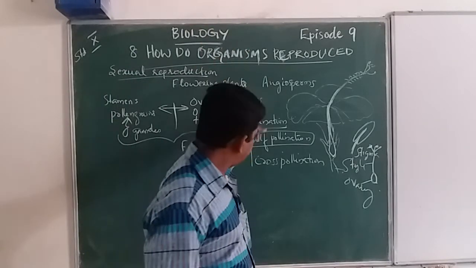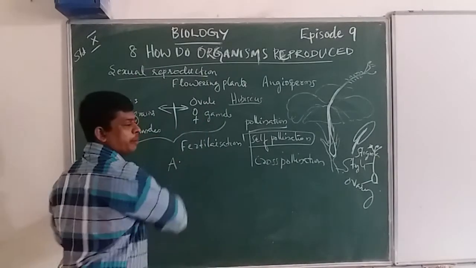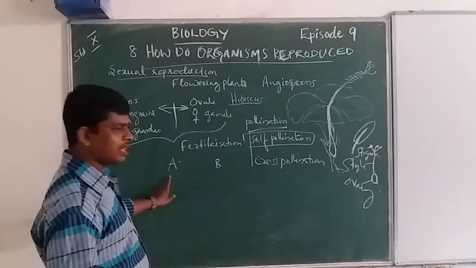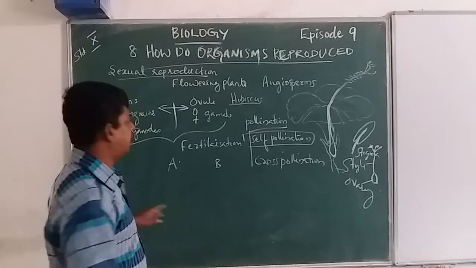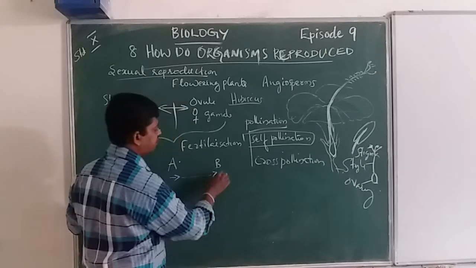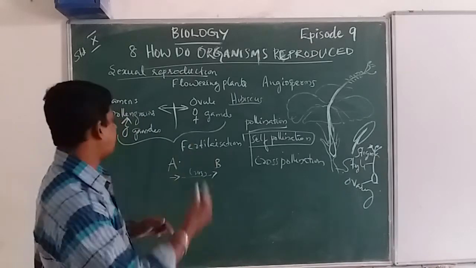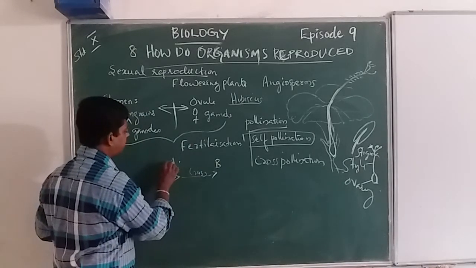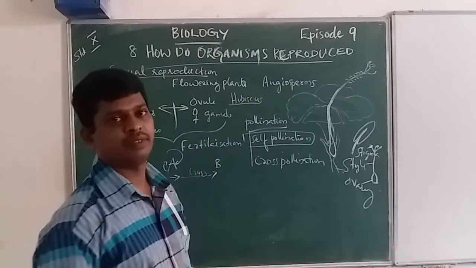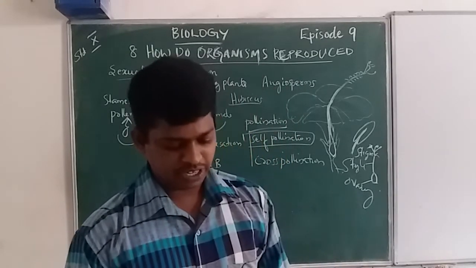Look at that: A is one plant and B is the next plant. If pollen grains from A are transferred to another plant B, that is cross-pollination. Sometimes pollen grains arise from A and attach to A itself, that is self-pollination. These are the main differences between self-pollination and cross-pollination.